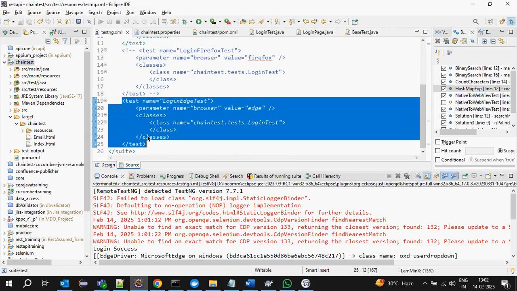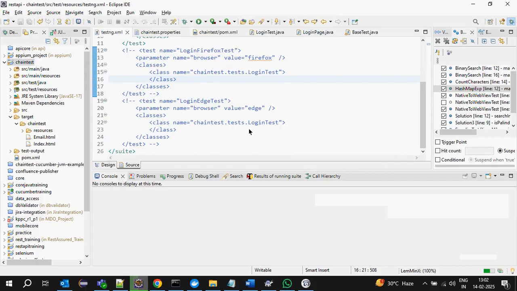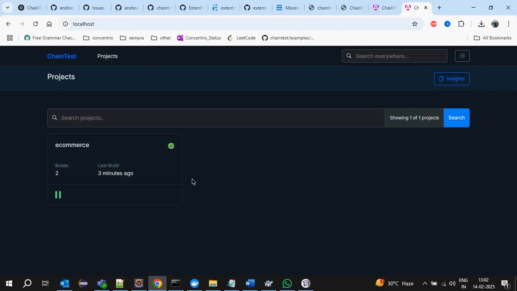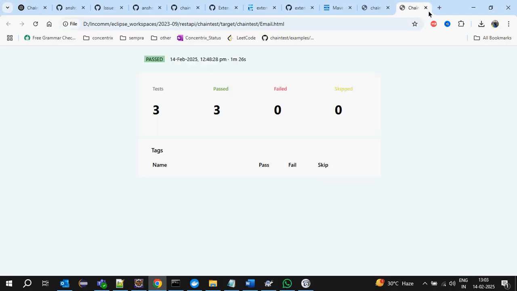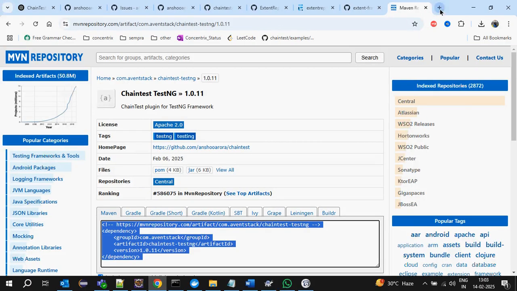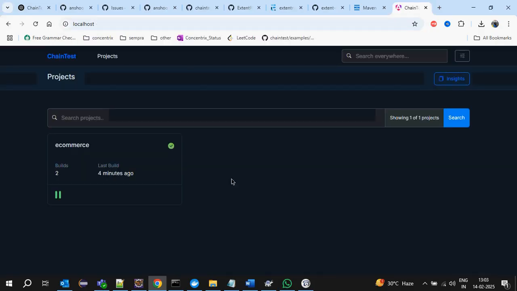I will keep only the Chrome browser and execute again. I think it was generated previously. What is the issue here? Close this. Okay, localhost.